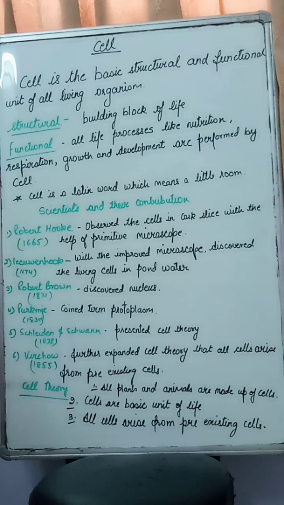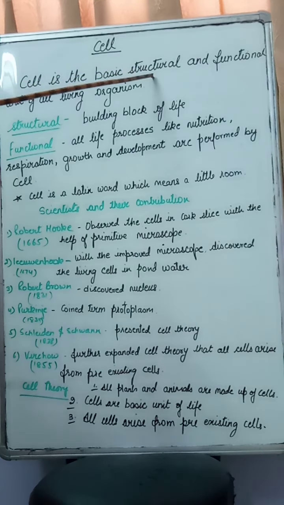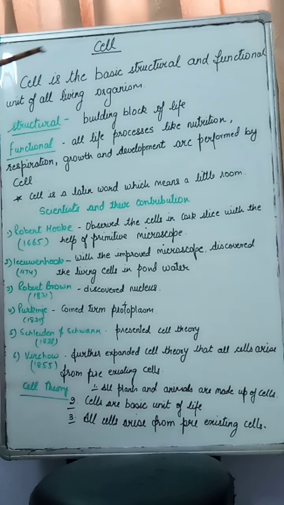Now friends, today we are going to discuss the structure of the cell. What is a cell? If we have to define a cell, the definition goes like this: a cell is the basic structural and functional unit of all living organisms. That means all living organisms are made up of cells. There are two terms, structural and functional. Now let us understand what they mean.